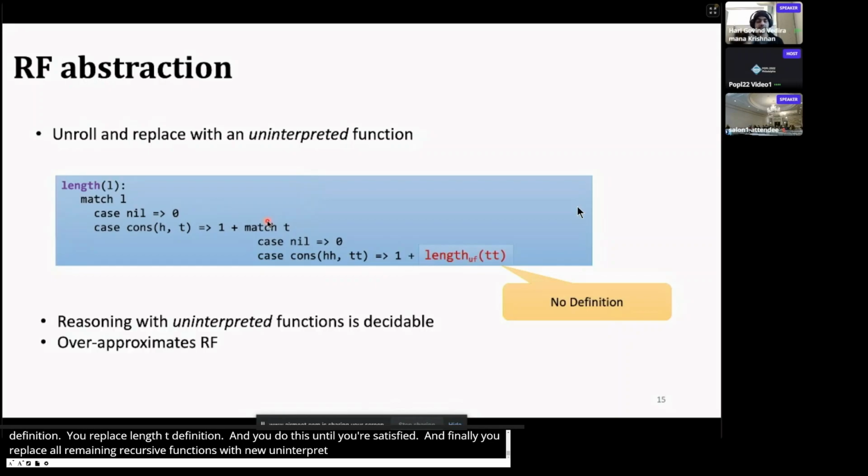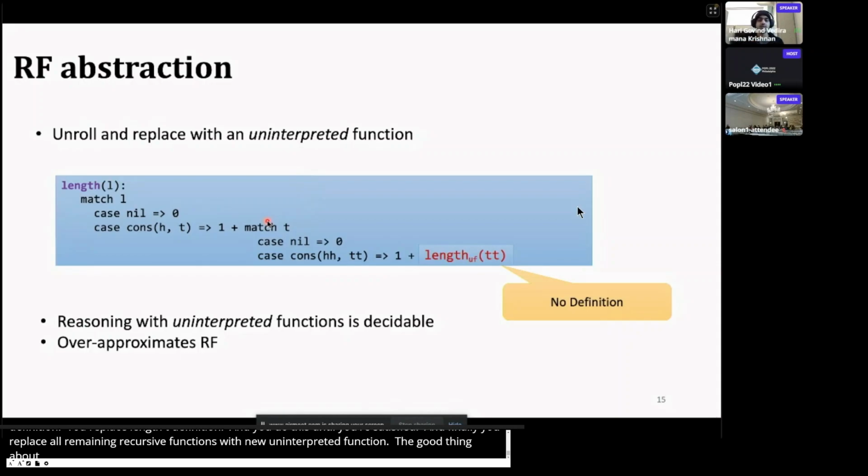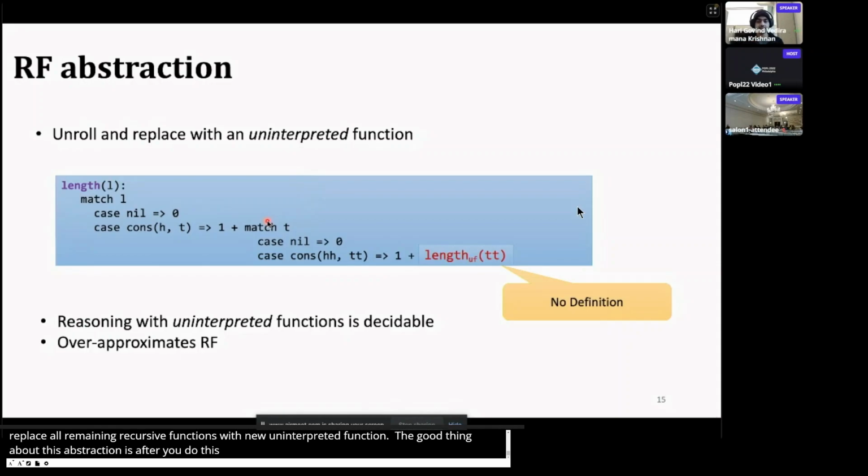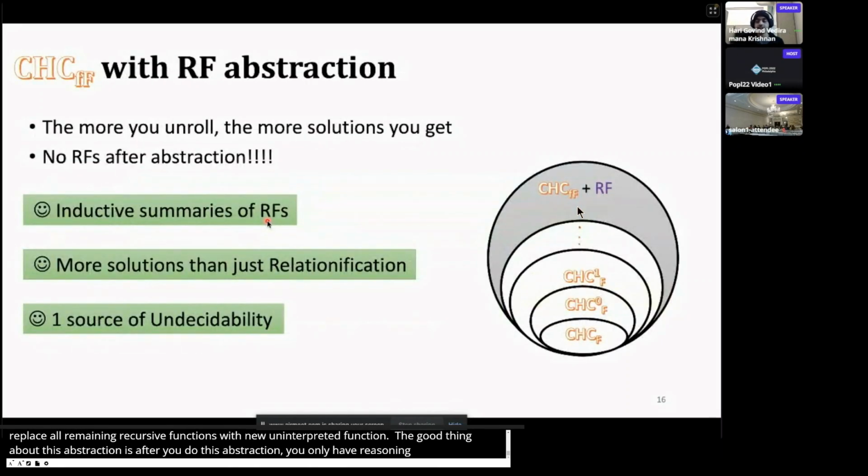The good thing about this abstraction is that after you do this abstraction, you only have to reason about uninterpreted functions, which is decidable. In our paper, we show that if you apply this abstraction to the CHCFF, what you get is a hierarchy of constraint clauses.